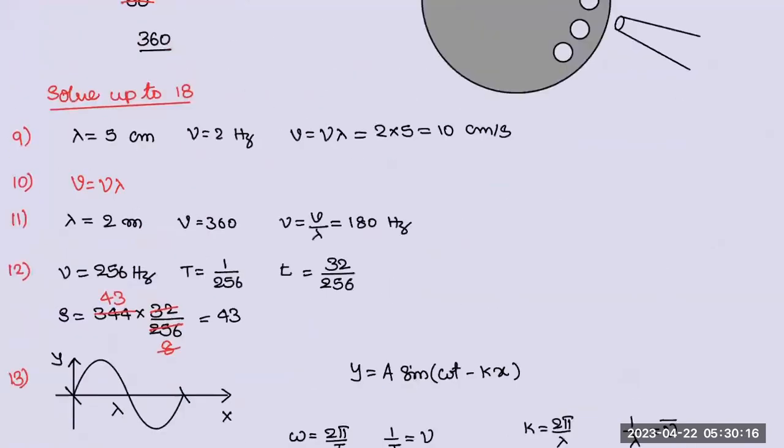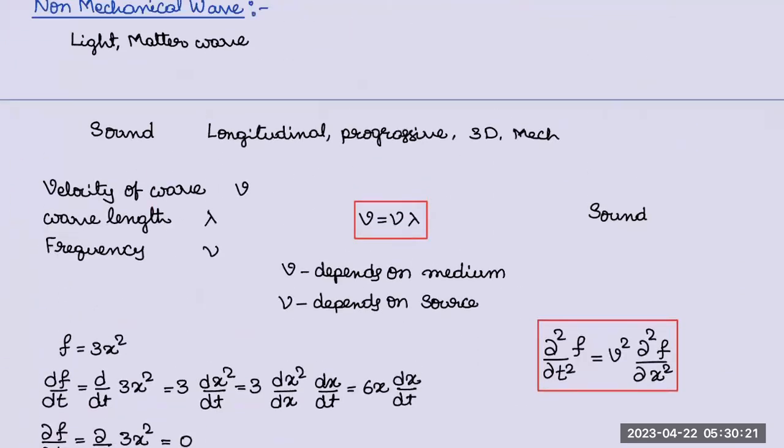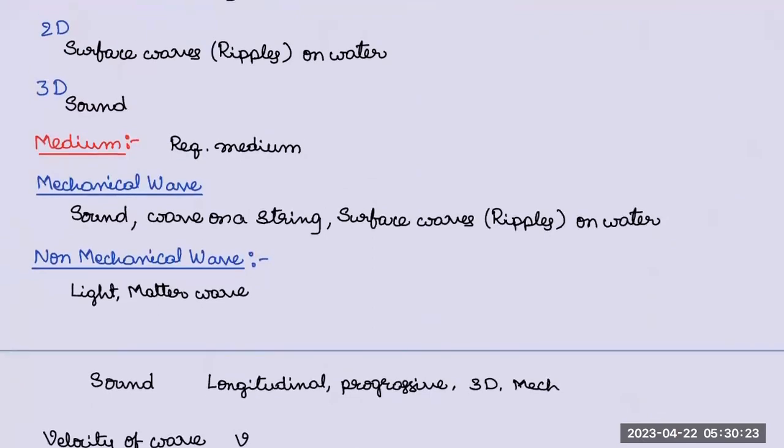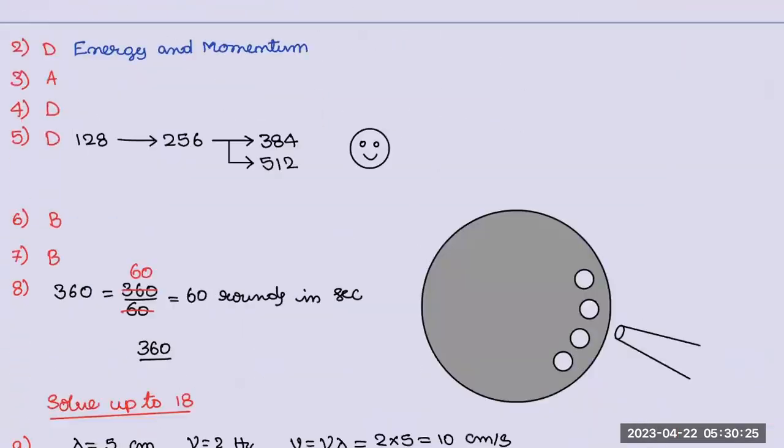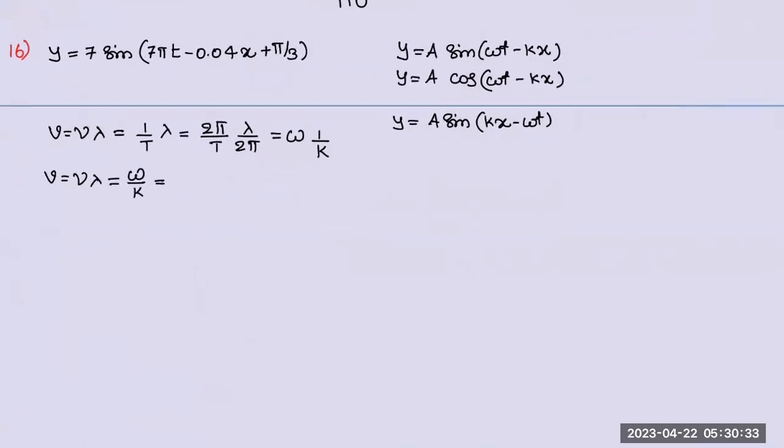I think I gave it to you already. V is equal to nu lambda. No, I haven't given. Take this: V is equal to omega by k. That also you can take. Or else by taking omega and lambda, or omega and k, you can calculate the required things and you can make it. No problem. But omega t is easy.